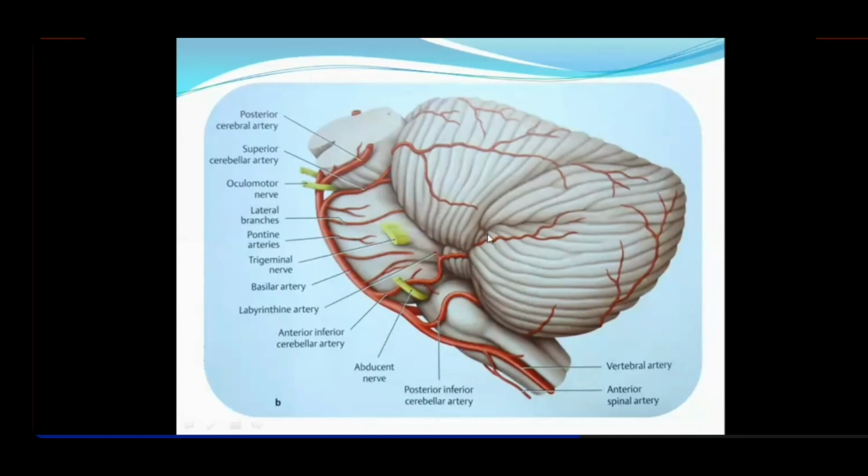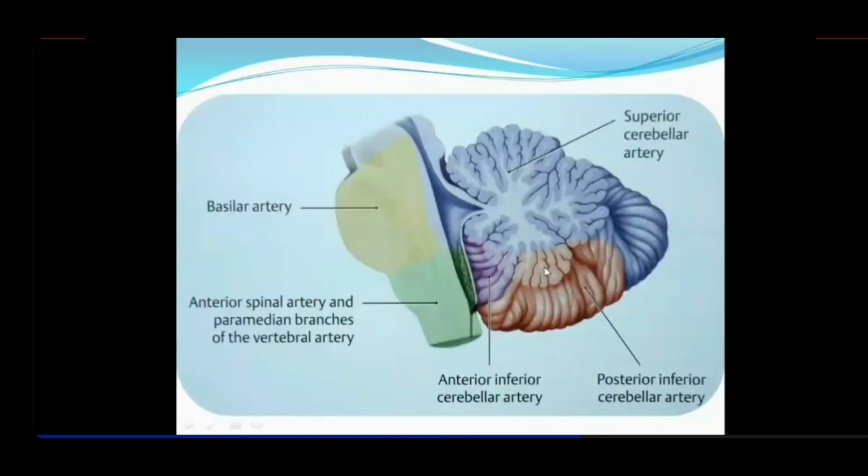There are three paired arteries supplying the cerebellum. And here you see the color coding, so that you can remember in case it's asked, what is the major blood supply of the cerebellum? Can you tell here with the help of this colored diagram? So superior cerebellar. So it's clear from this diagram. You can see here the dominant blood supply of the cerebellum is by the superior cerebellar artery.